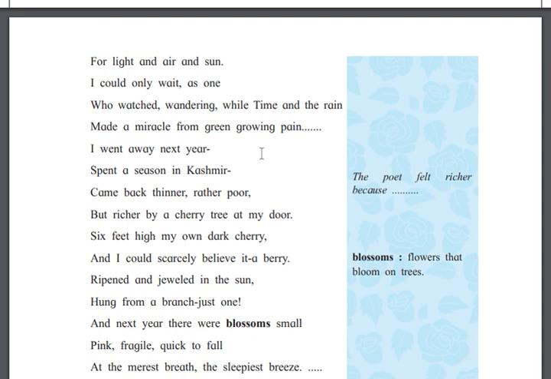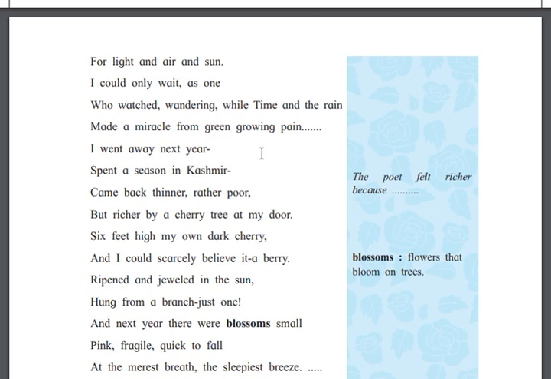So from this fourth line we can understand that the poet is explaining that he could only wait, because everything was damaged, so the new plants were growing. So I can only wait for the environment. The environment will do a miracle of this green growing pain. I went away next year. I went away from there.